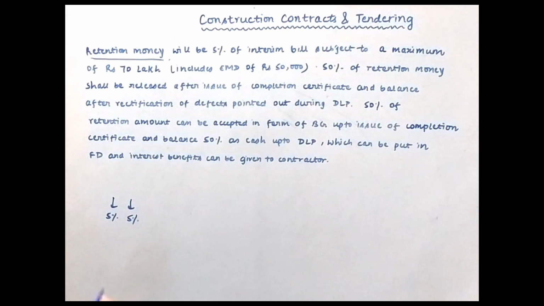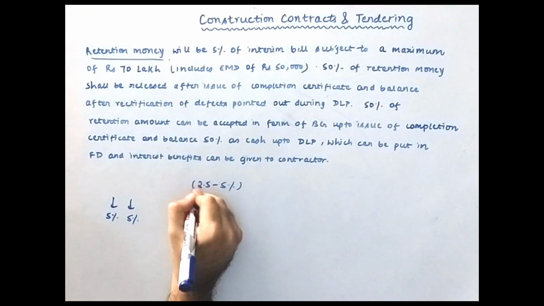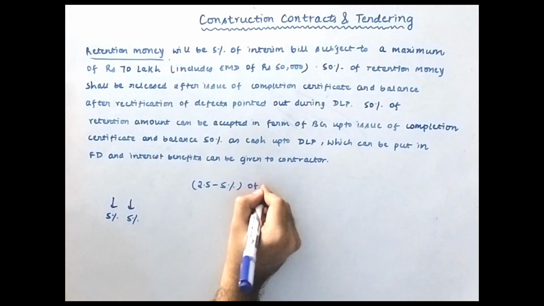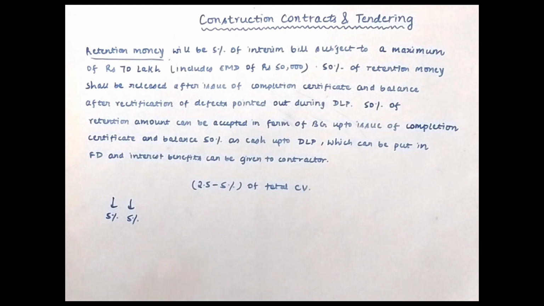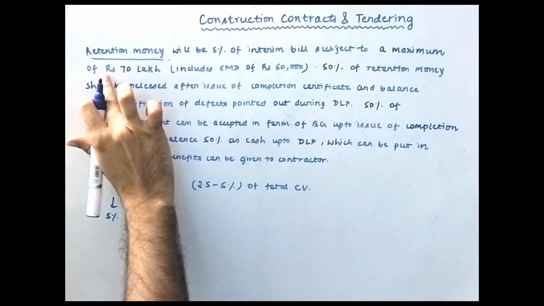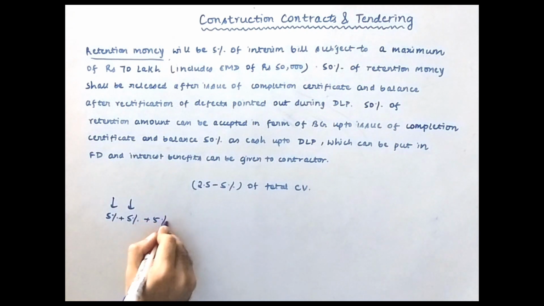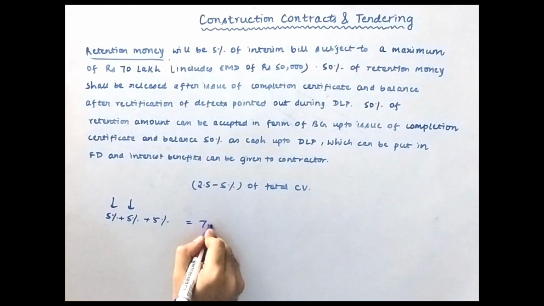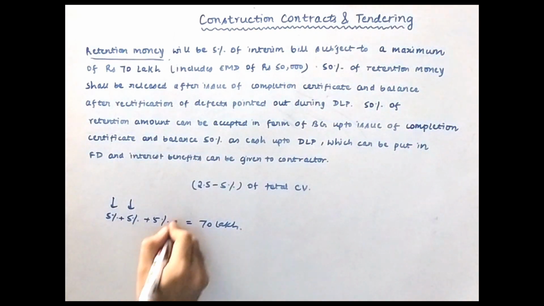Also, one thing I forgot to tell you is that this retention money is somewhere around 2.5% to 5% of the total contract value. Okay, I hope you get it. So a maximum of 70 lakh rupees, like this 5% plus 5% plus 5%, this can be a maximum of 70 lakh. It should not exceed 70 lakh rupees.